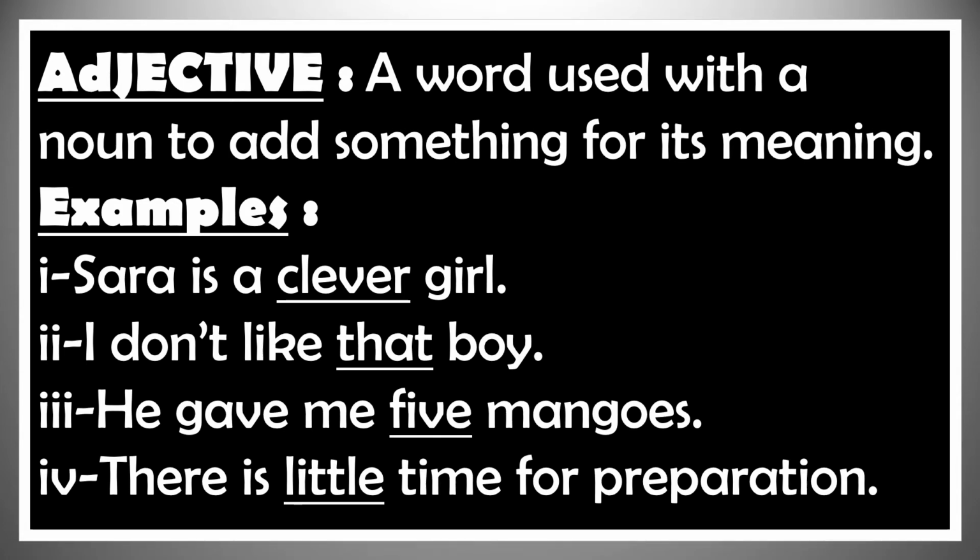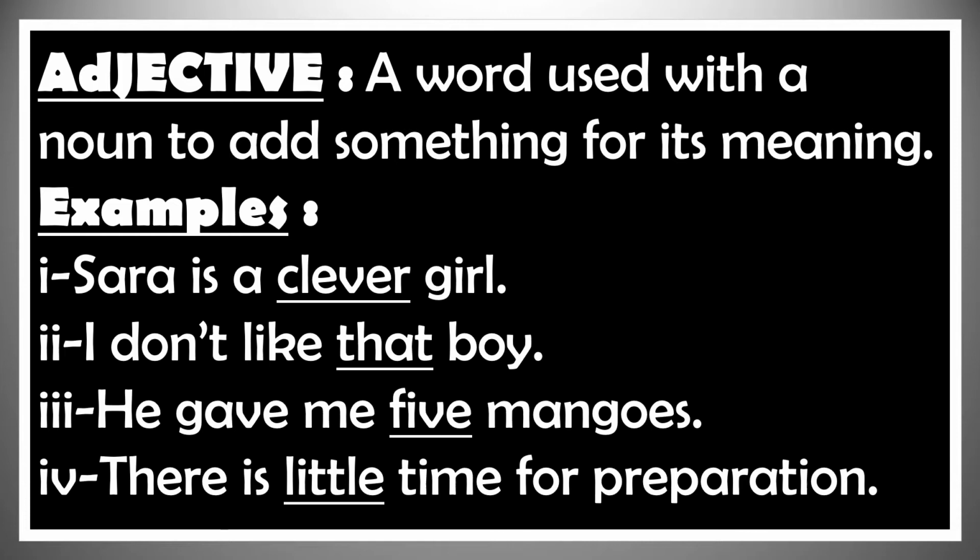Example number 3, he gave me 5 mangoes. What is an adjective in this sentence? 5. How? Because it modifies the noun mangoes. It shows how many mangoes he gave me. Sentence number 4. There is little time for preparation. What is an adjective in this sentence? Little.